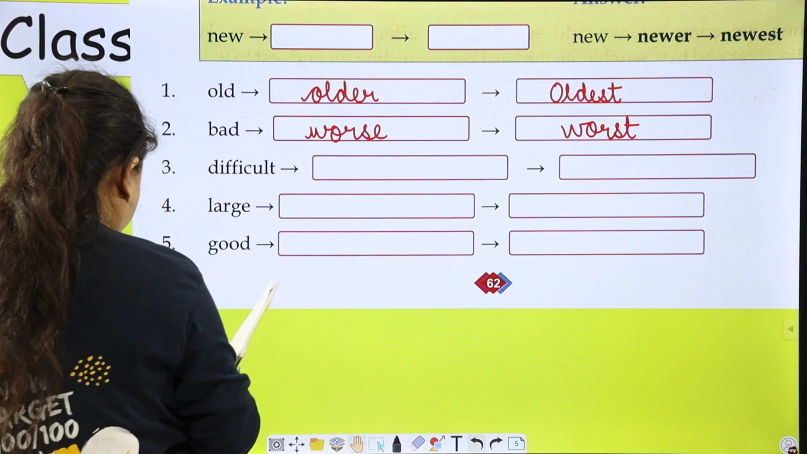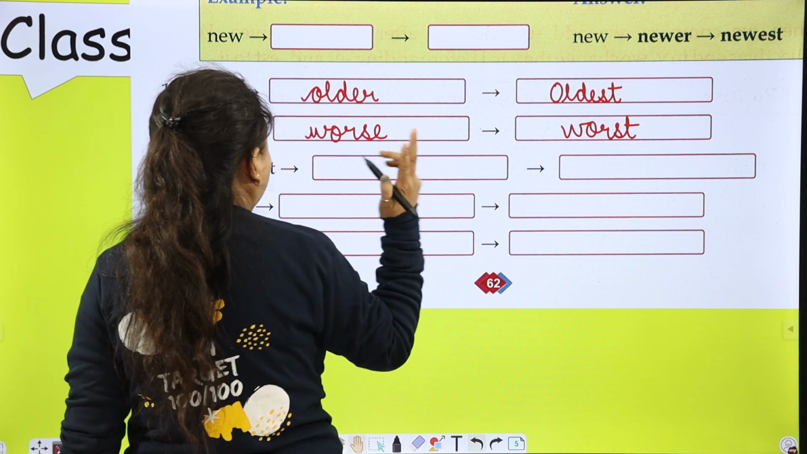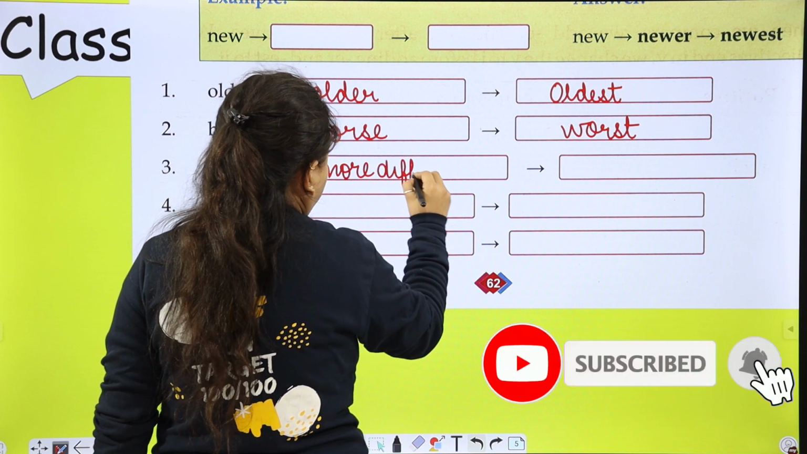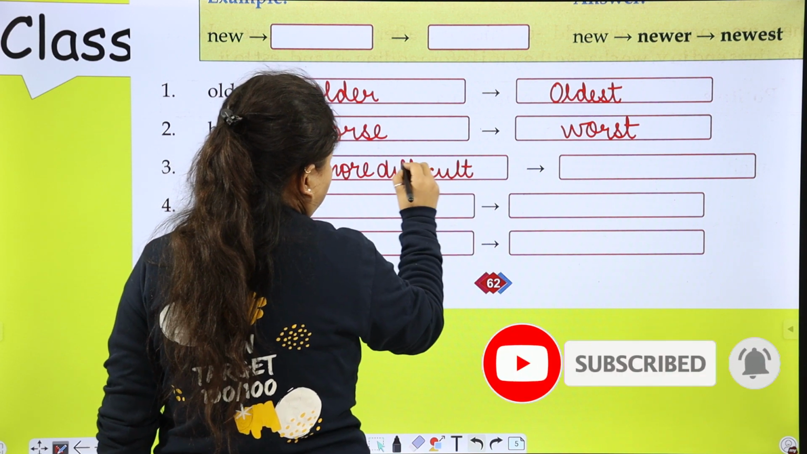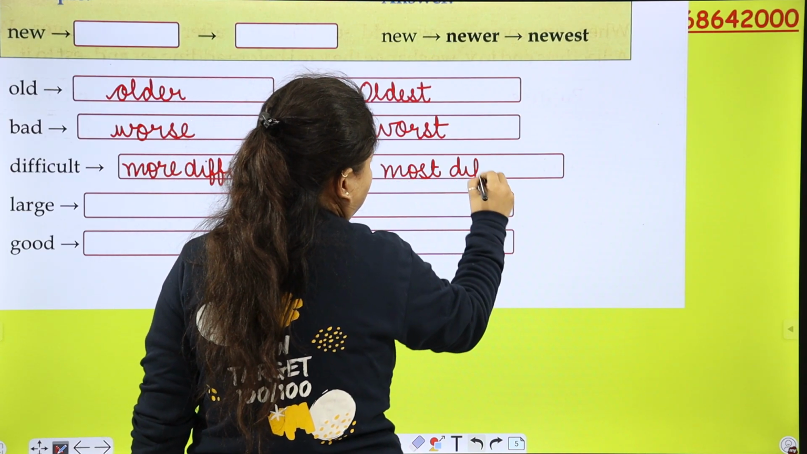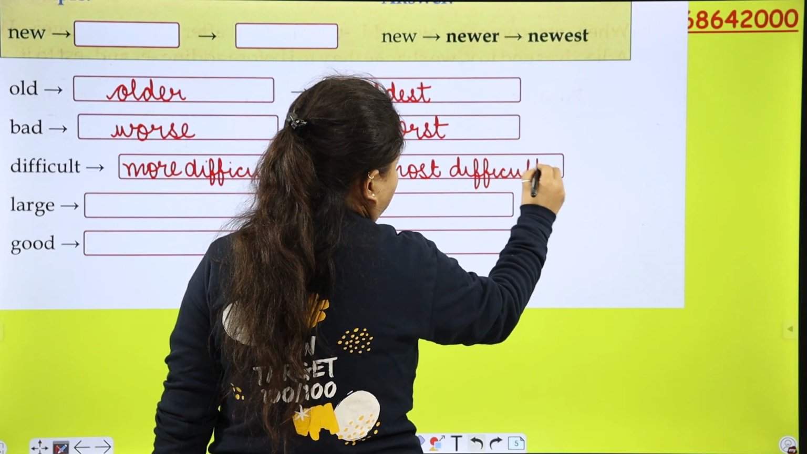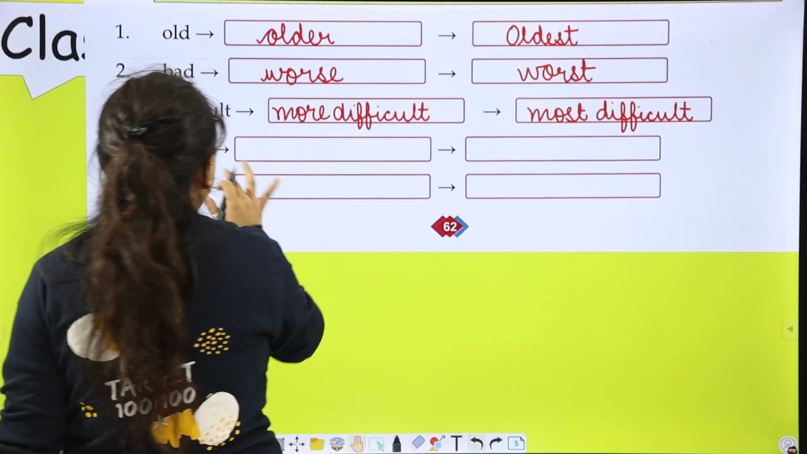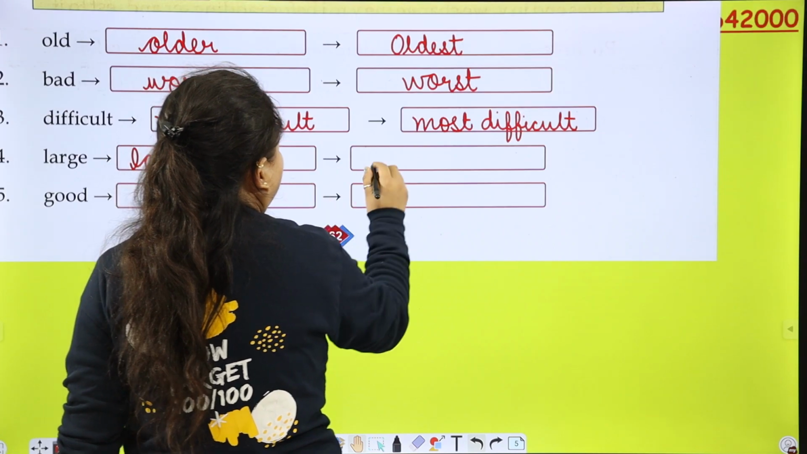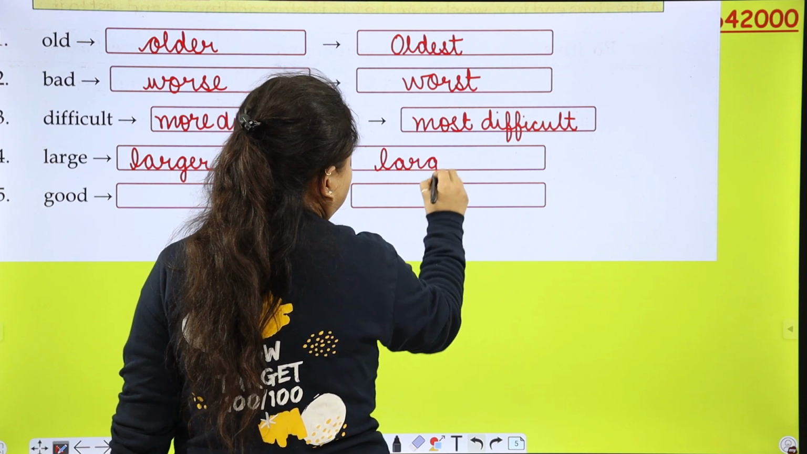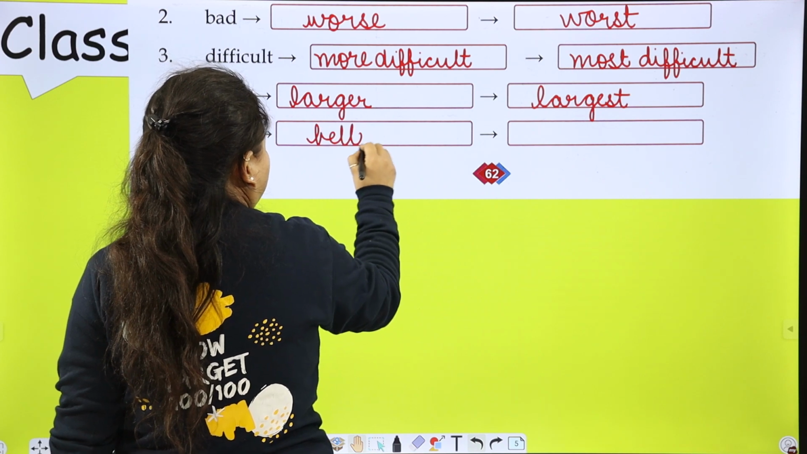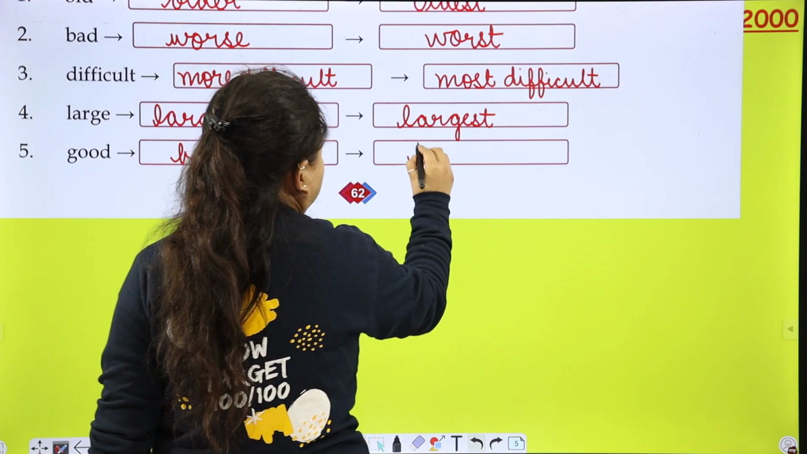Number 3 is difficult. Difficult has two sounds, so more difficult and most difficult. Next is large. So larger and largest. Good, better and the best.